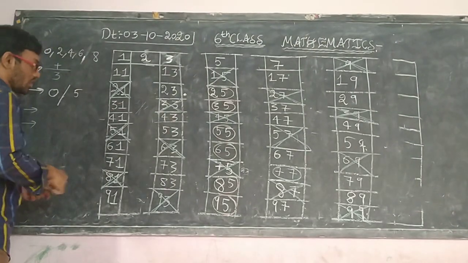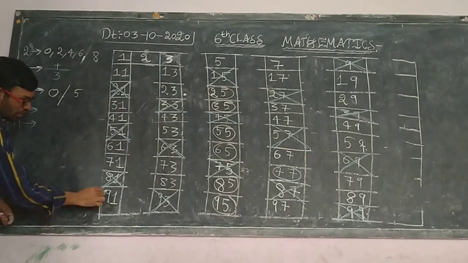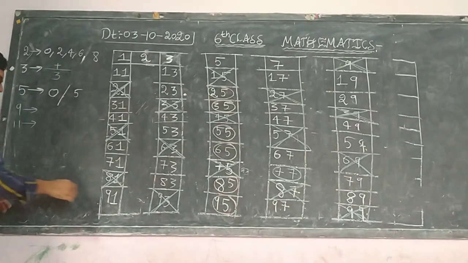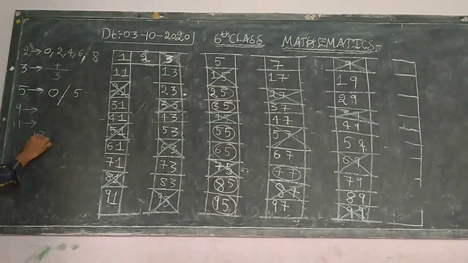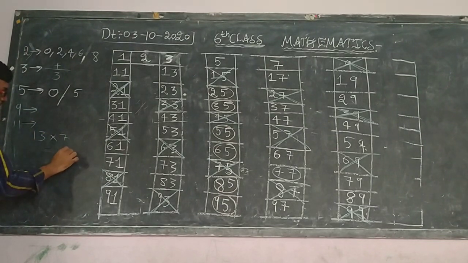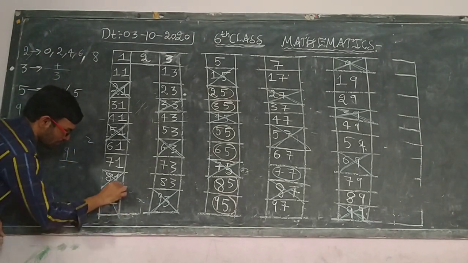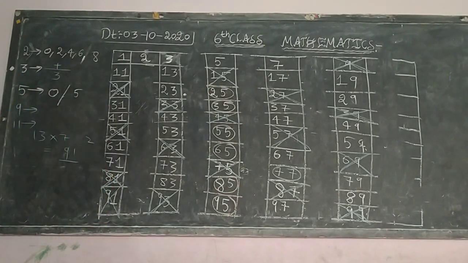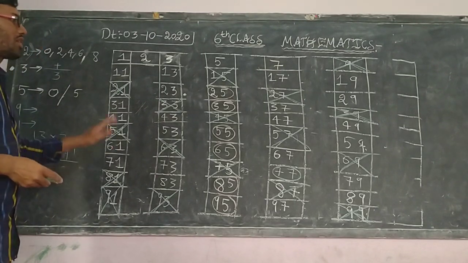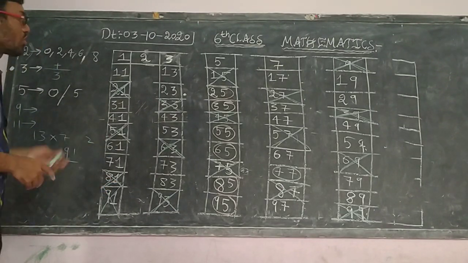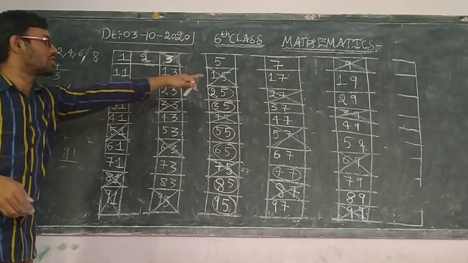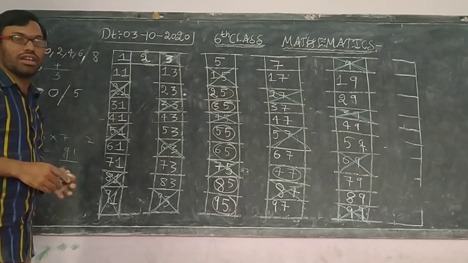Next, one more thing. See children, here 91. It is going in the 13 table. That means 13 into 7 is 91. 7 threes are 21, 2 carried. 7 into 1 is 7, plus 2 is 9. So 91 I am also cutting. After cutting, which numbers are left over? Those are the numbers which are not cancelled, the circled numbers.